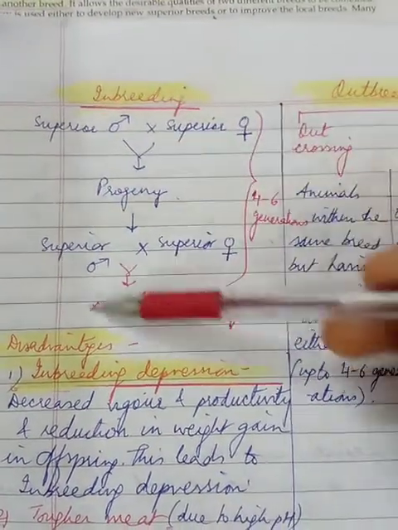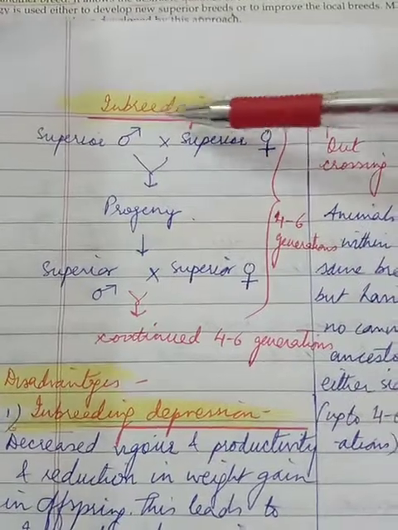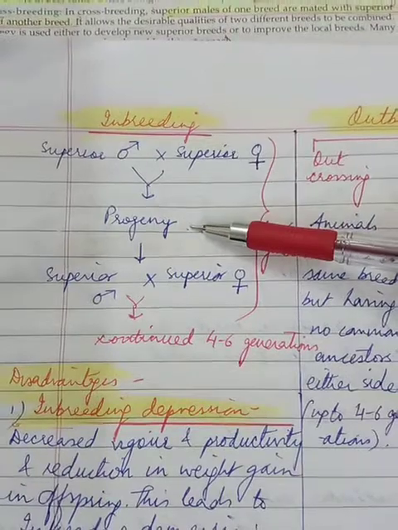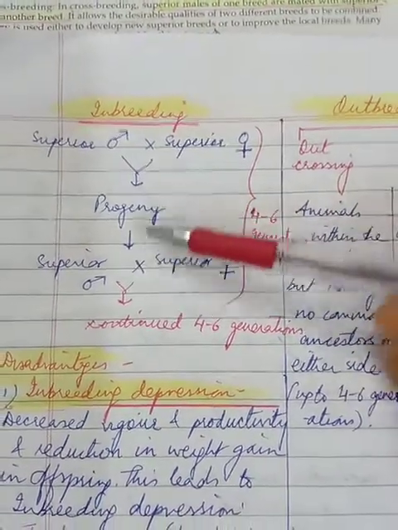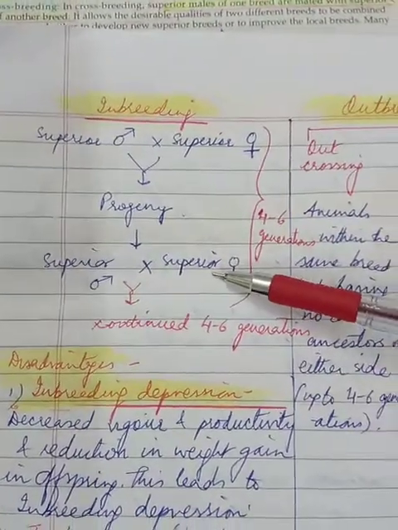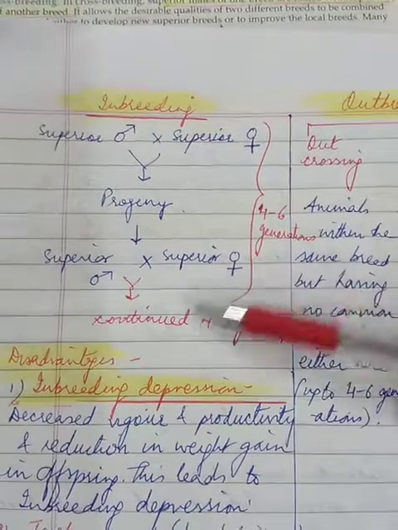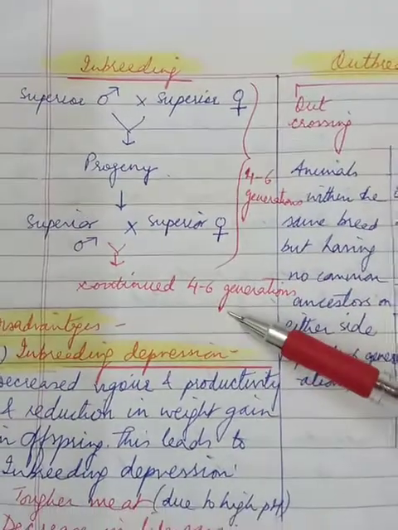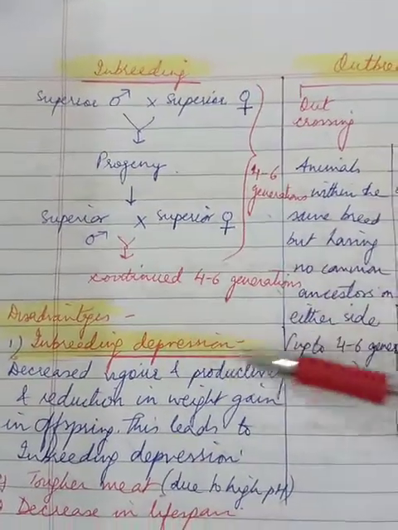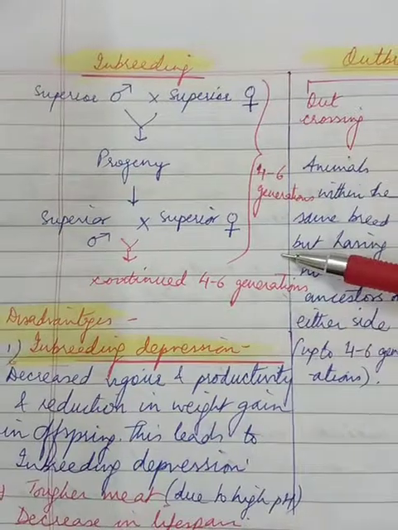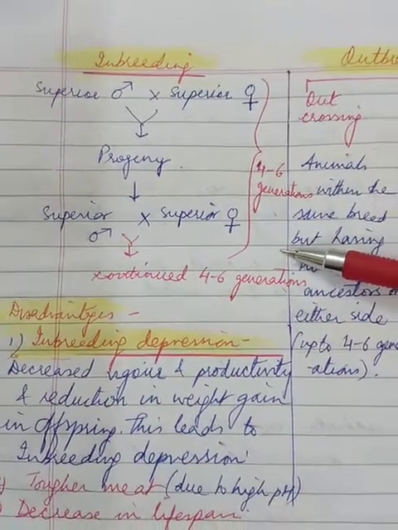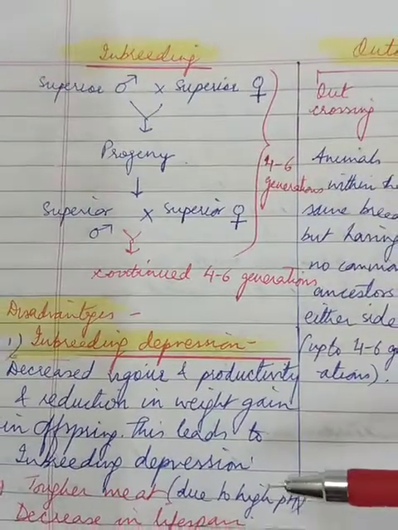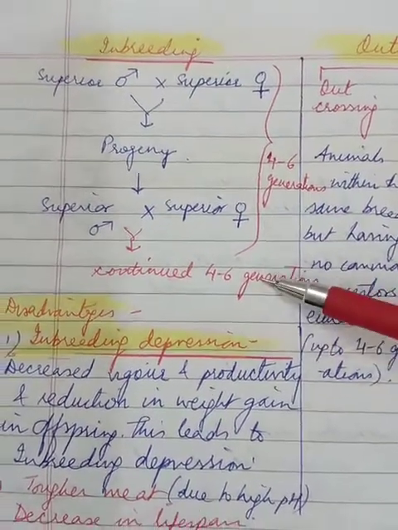So this is very simple. Inbreeding, children: a superior male crossed with a superior female gives rise to their progeny or children. Now from their progenies only, superior male and female are identified by the desirable traits, and again they are crossed for around 4 to 6 generations, which leads to a pure line of the animal species. It also eliminates the harmful recessive genes and also helps in accumulation of superior genes.